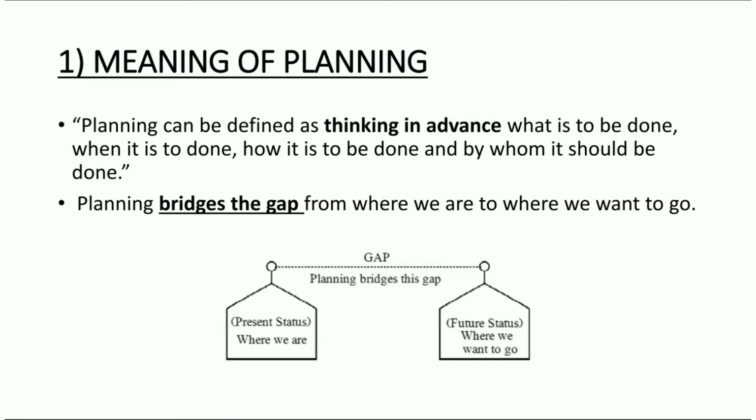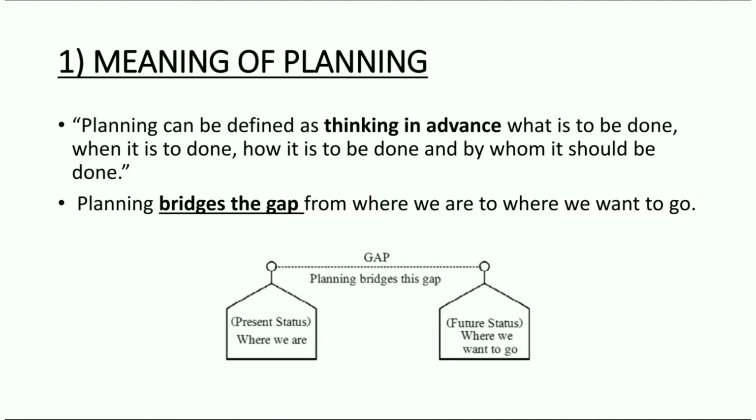Like we have studied in the first chapter itself, there are 3 levels of management: the top level, the middle level, and the lower level. So the managers of all levels, whether top, middle, or lower, have to perform all these 5 functions: planning, organizing, staffing, directing, and controlling. We are going to study all these 5 functions in detail in separate chapters. Today we are going to begin with the first function of management, that is planning.